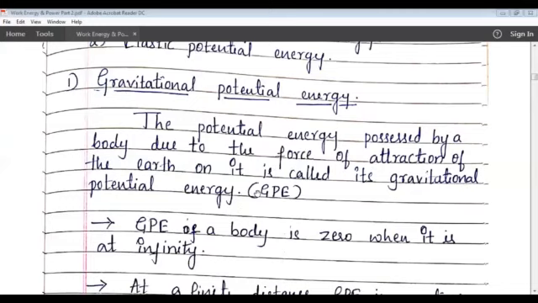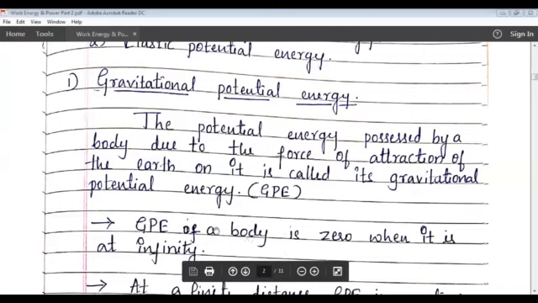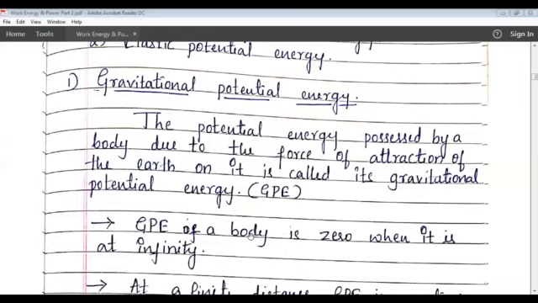Take a stone and throw it to some height. After reaching the highest point, the stone will have potential energy, stored energy in it. This is due to the force of attraction of earth on it, and that energy is known as gravitational potential energy. The gravitational potential energy of a body is zero when it is at infinity, because the force of attraction of earth on the body is zero.